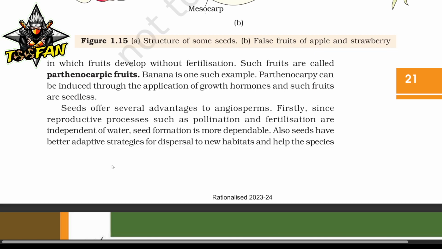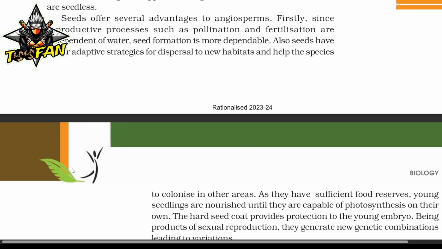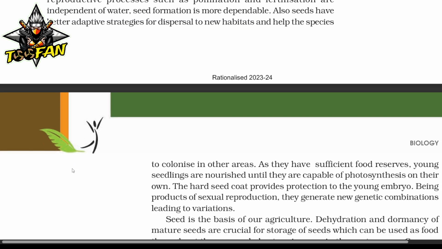Seeds offer several advantages to angiosperms. Firstly, since reproductive processes such as pollination and fertilization are independent of water, seed formation is more dependable. Also, seeds have better adaptive strategies for dispersal to new habitats and help the species to colonize other areas, as they have sufficient food reserves. Young seedlings are nourished until they are capable of photosynthesis on their own.